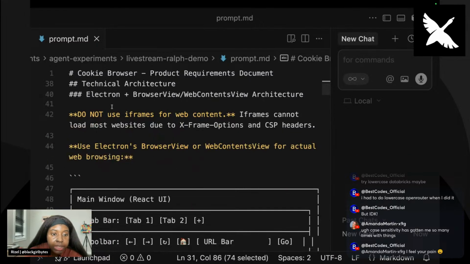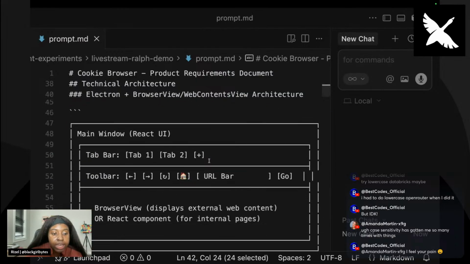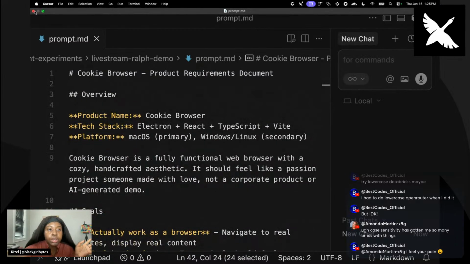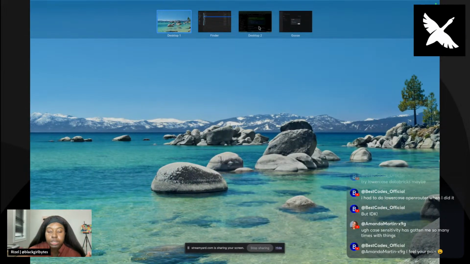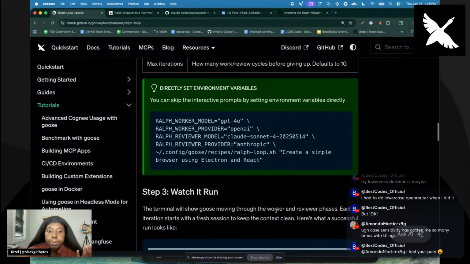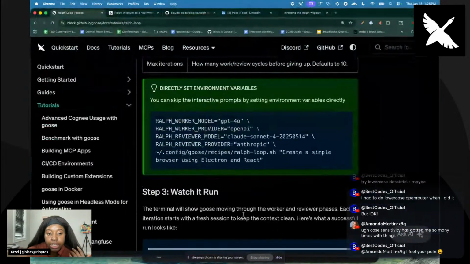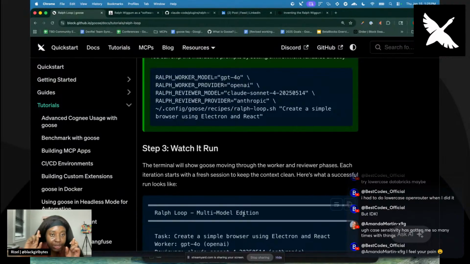And then I told it don't use iframes for web content, because that's one thing I kept running into. So I have this large PRD for it so it could follow it. You can also give it one singular prompt, but I think this allows it to do a little bit more iterations, hopefully I'm not talking out my ass, specifically to get to this result.